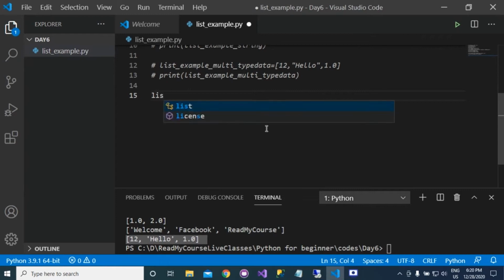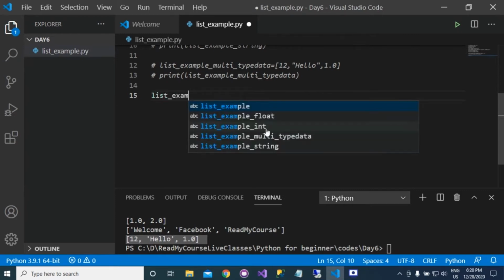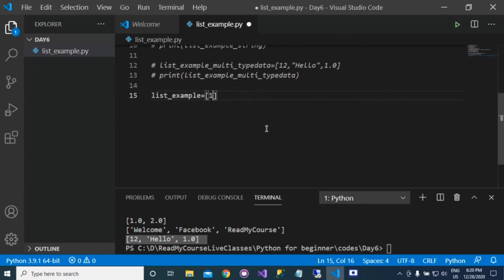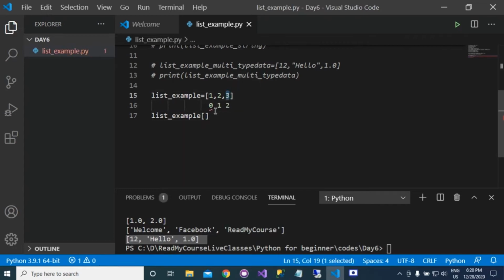Suppose that we have a list. This is our list, and if you want to get any element, suppose that we want to get the element at place 3. I have already introduced you to indexing. So this is the 0 index, this is the 1 index, and this is the 2 index. So if you want to get this element, then we can write like this.